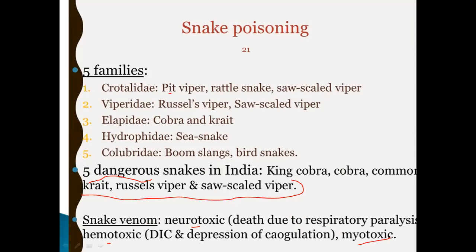What are the 3 types? One is neurotoxic, second is hemotoxic, and third is myotoxic. In neurotoxic, the death is due to respiratory paralysis. In hemotoxic, what is happening? There is disintegration of coagulation and depression of coagulation. And next is muscular tissues, that is myotoxic. So these are the 3 different types of snake venom.